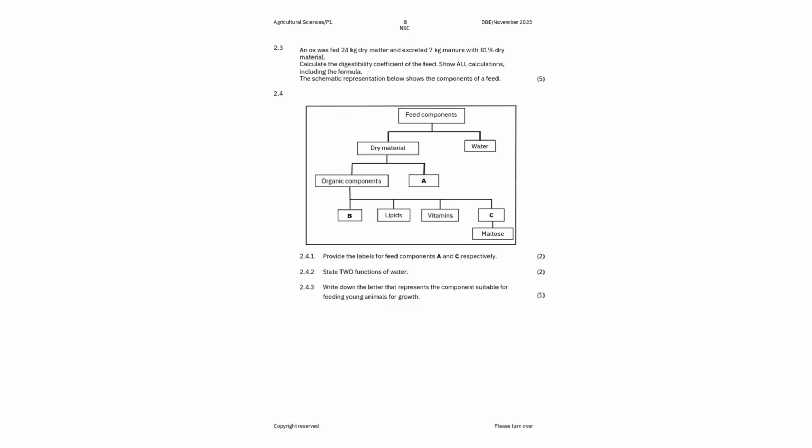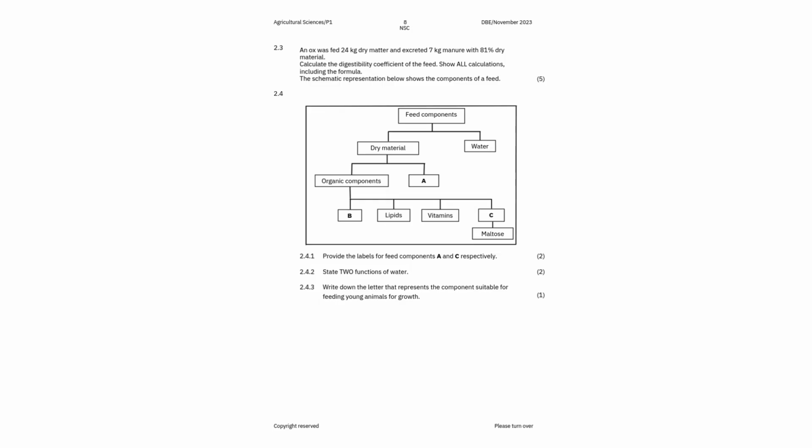So what you're gonna do, you get the dry matter content, which is you need to calculate 81% of that 7 kgs, right? Then you get your answer. Then now you go to your formula, you substitute. You put in your formula, which is dry matter minus dry matter of manure. So 81% of 7 kg, that is